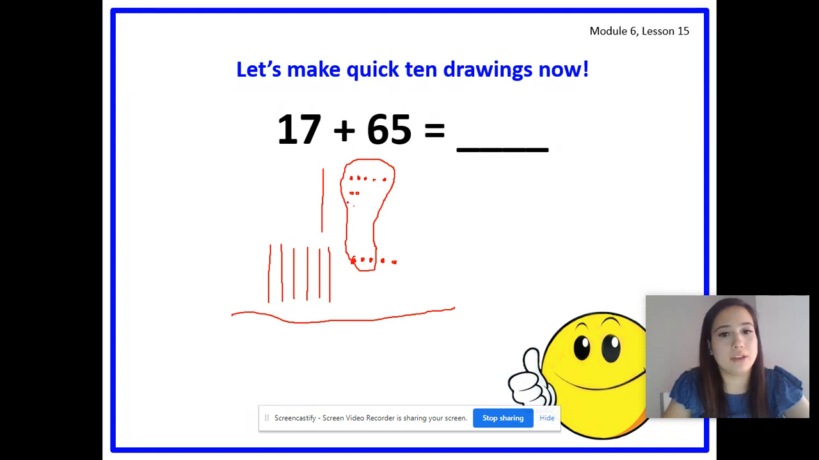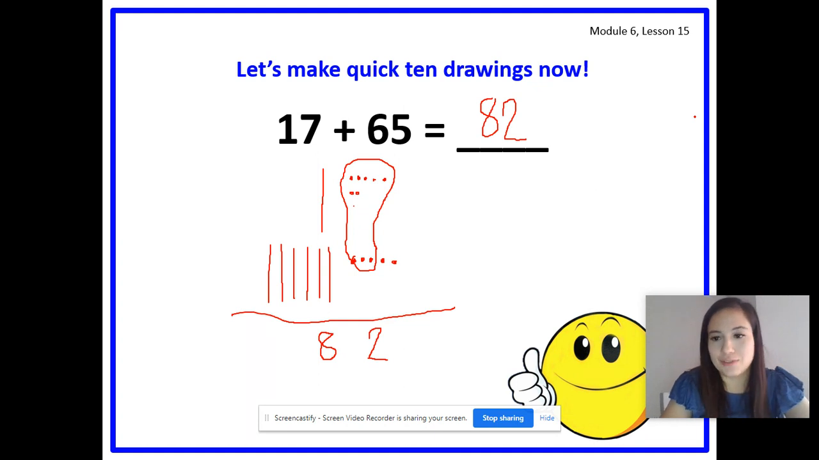And we can't forget about the 10 you made, 8. So you should have had 8 10s, boys and girls. And now we count our leftover ones. 1, 2. So we have 2 ones. So 17 plus 65 equals what number, boys and girls? Get ready. Yes, 82. Awesome job, boys and girls.